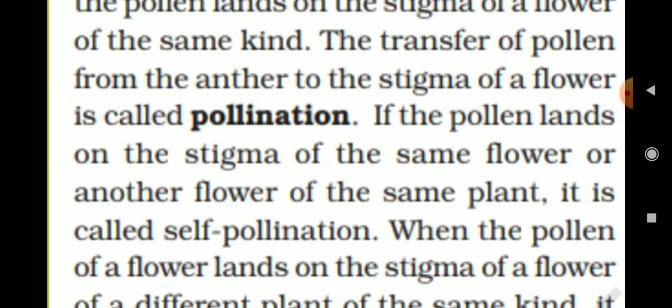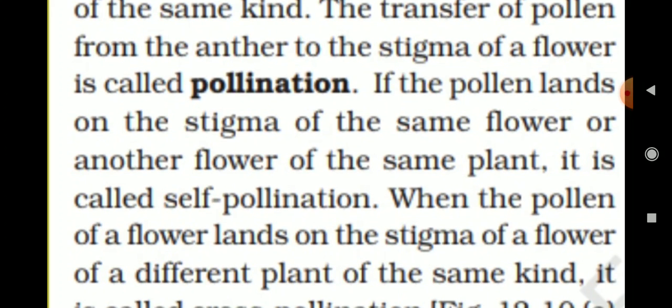Okay, can you understand? What are the different kinds of pollination? Self-pollination and cross-pollination. What is the difference between self-pollination and cross-pollination? First, define self-pollination. So students, all of you should bracket the word self-pollination. The pollen lands on the stigma of the same flower or another flower of the same plant. It is called self-pollination. Define self-pollination. Okay. Then next one.